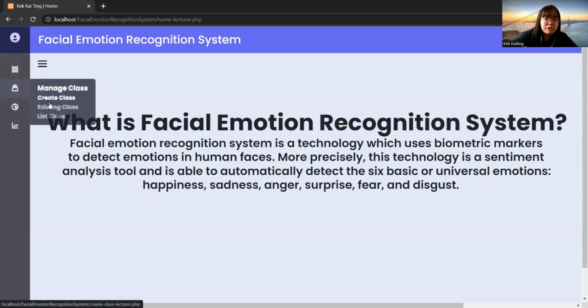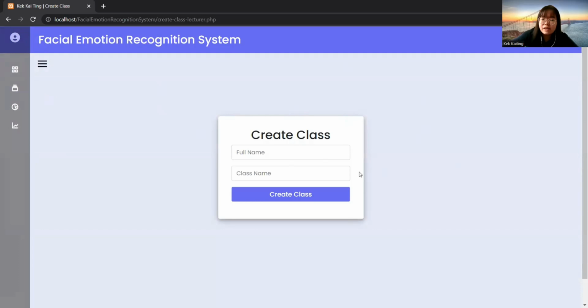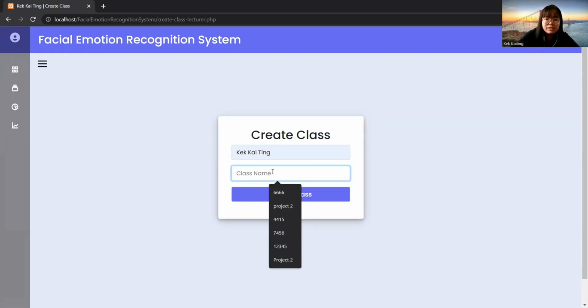For the lecturer, under manage class they have three sub functions: create class, existing class, and list class. There is also start detection, and the last one is view report. Let's do create class first. This is the class that the lecturer needs to create. For example, the lecturer wants to create the class name STIS1111, so they just click create class.